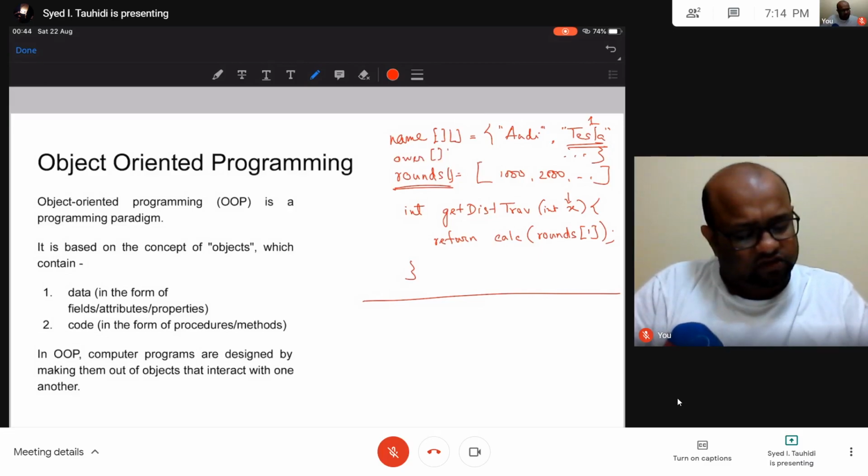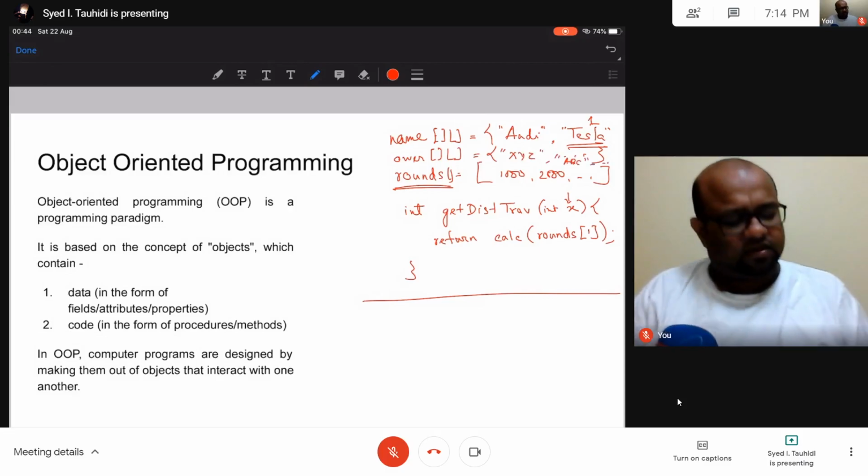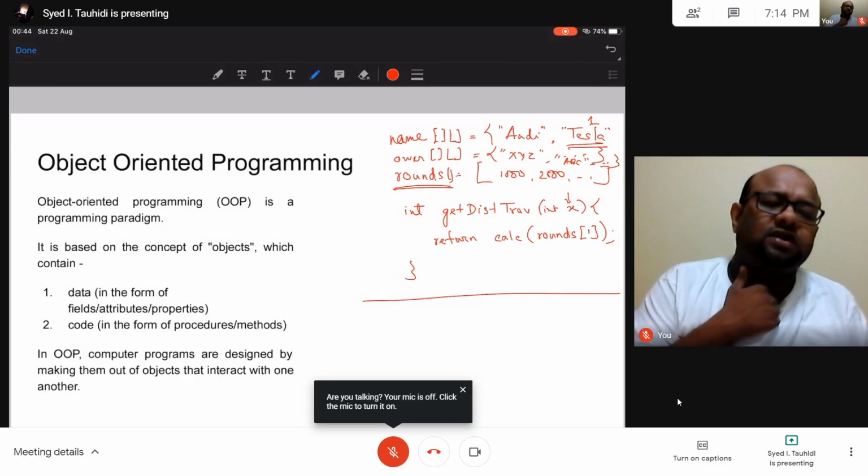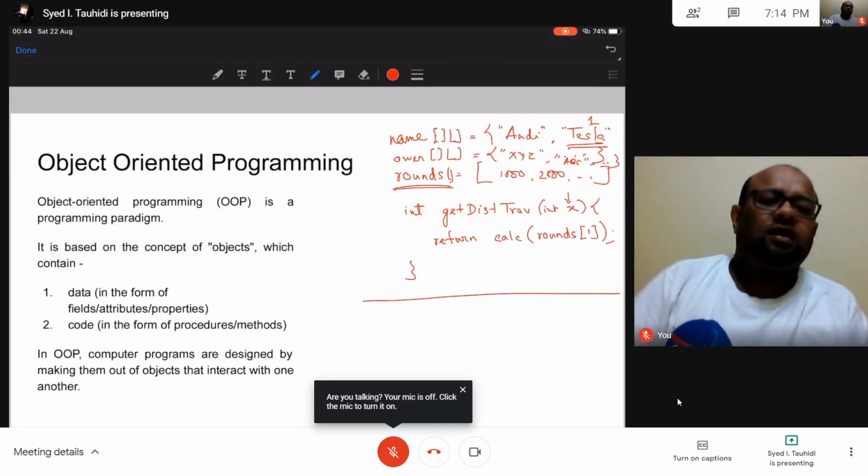Okay, this would be say XYZ, say ABC. This is the name of the owner of the car. Okay, so this is something that I am going to do in C. Now my car will have some other data types.